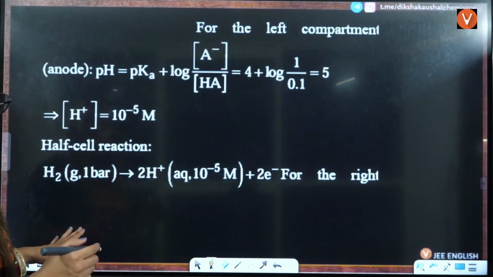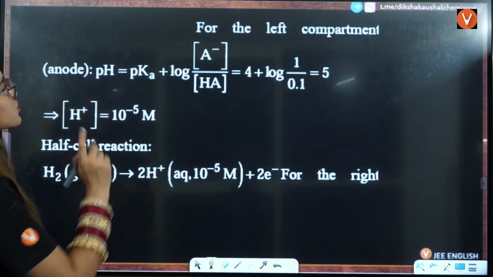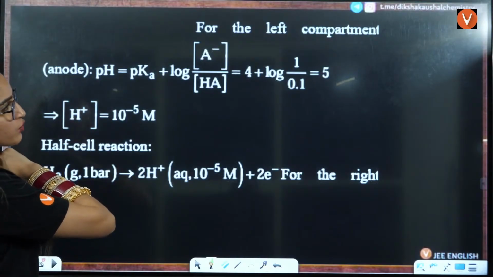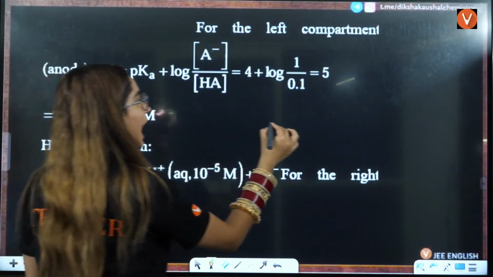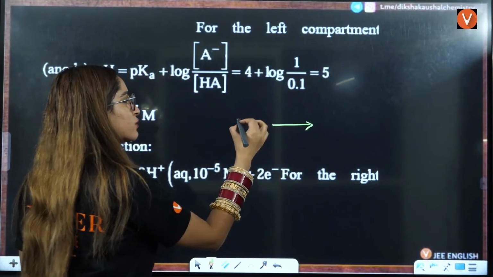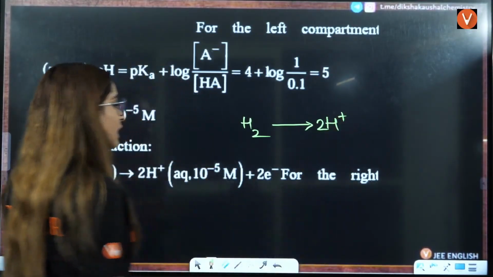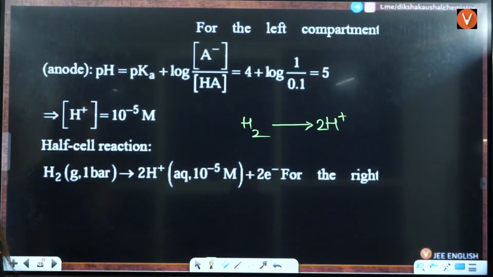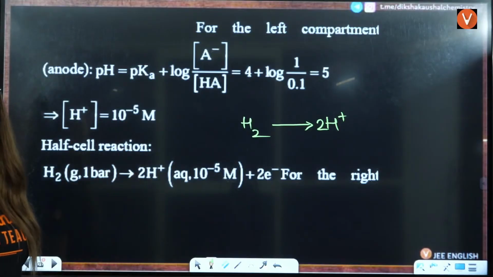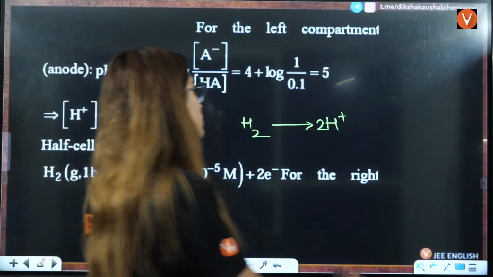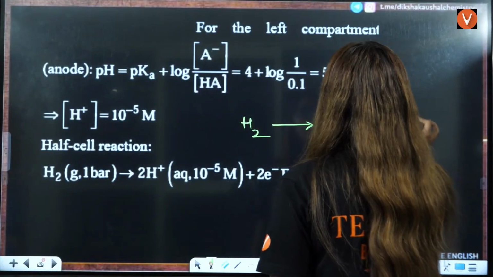Okay. So at the anode side, firstly, you should know what is going to happen. At the anode side, it will lose the electron. So that means H2 is getting converted to H positive. That means something like this is happening here. So H2 is getting converted to H positive. It is losing the electrons. So it will lose 2 electrons here, right?